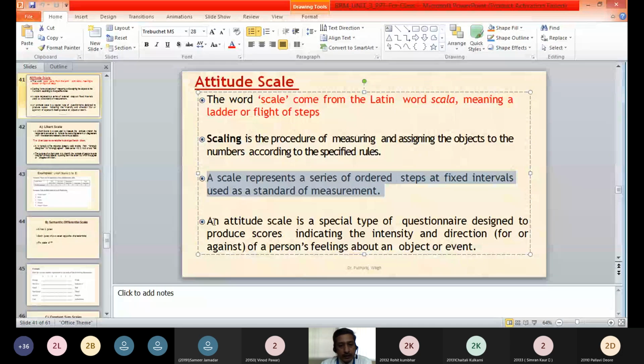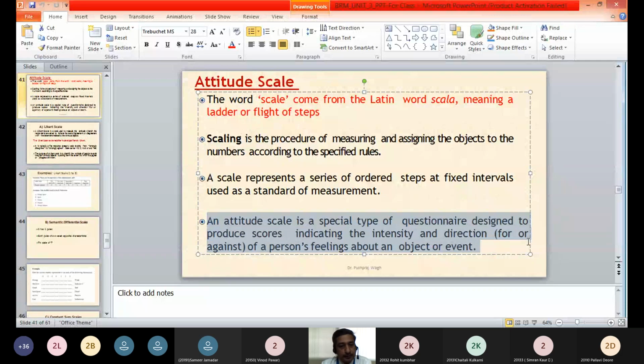So an attitude scale is a special type of questionnaire designed to produce scores indicating the intensity and direction, for or against, of a person's feelings about an object or event. For example, if we want to measure an attitude of a person, that may be positive or negative feeling.